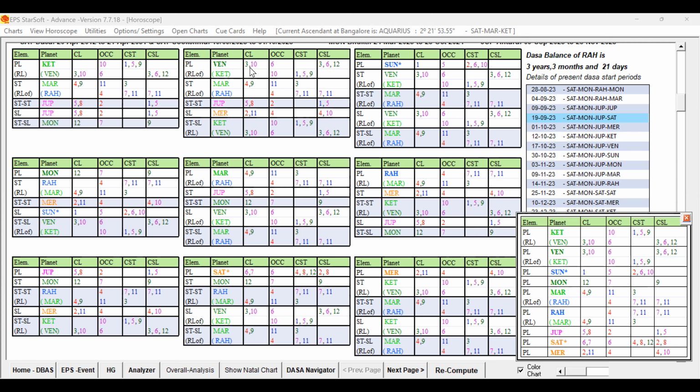Third lord Venus in the star of Mars. These are all supportive, and the sublord is having some weakness, but star lord and sublord are fine. And the 12th sublord, 9th lord, let us check the ninth lord. Ninth lord Mars is fine.